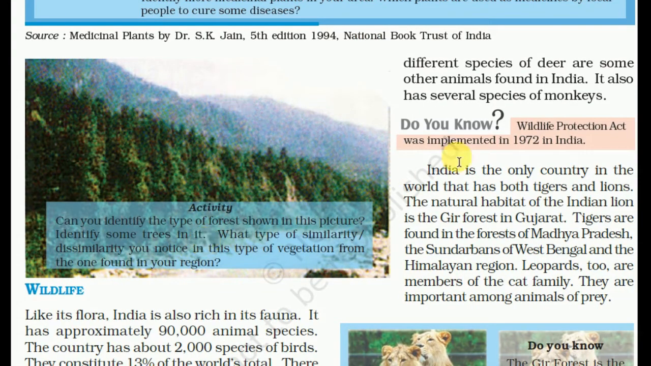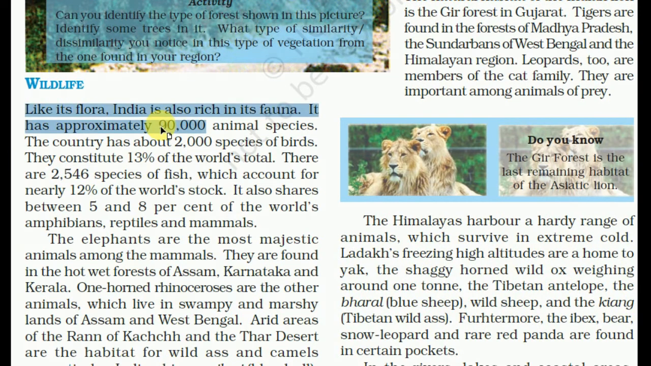So we talked about the vegetation. Now it is wildlife. Like flora, India is also rich in its fauna. It has approximately 90,000 animal species. The country has about 2,000 species of birds. They constitute 30% of the world total. There are 2,546 species of fish, which account for nearly 12% of the world stock. It also shares between 5 to 8% of the world's amphibians, reptiles and mammals.